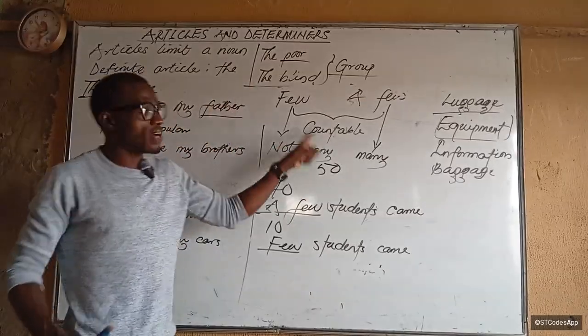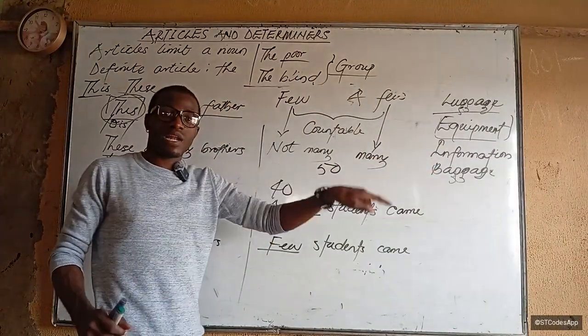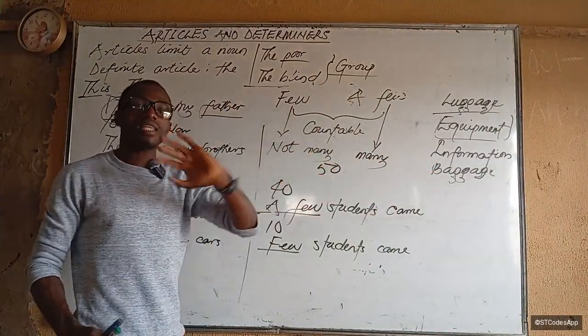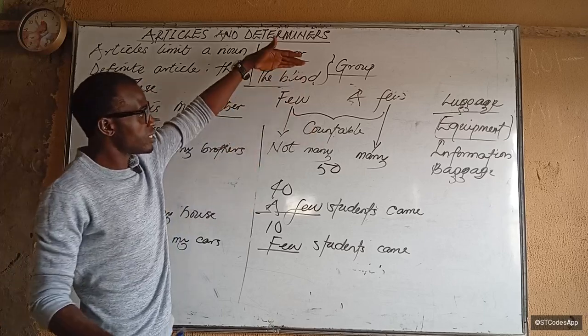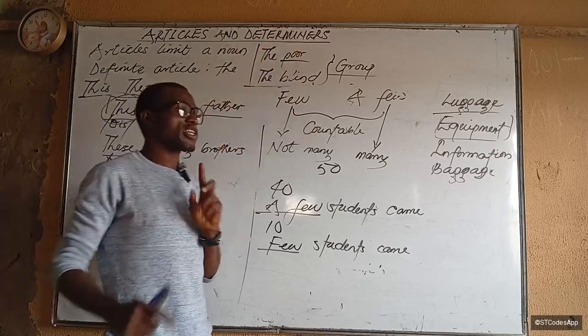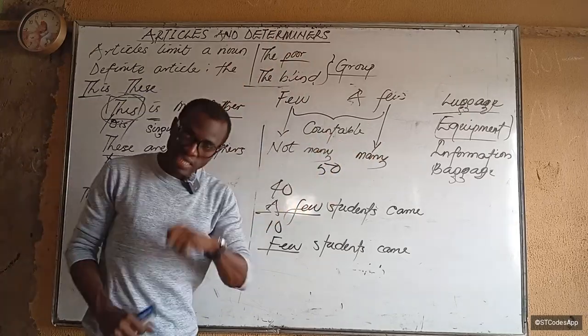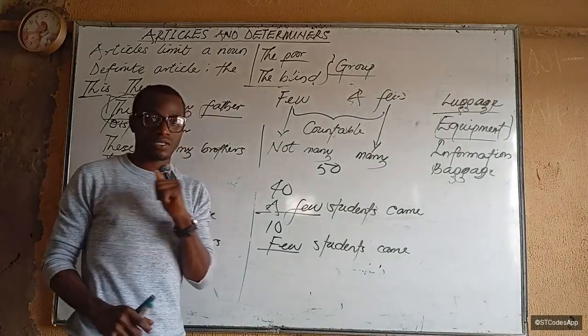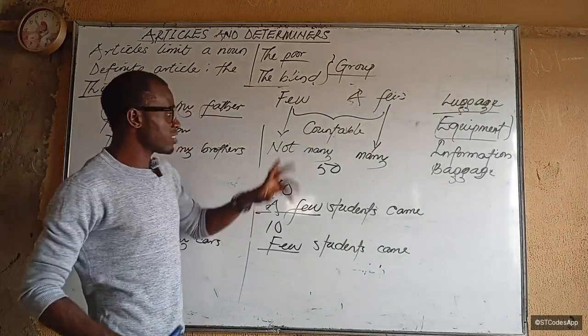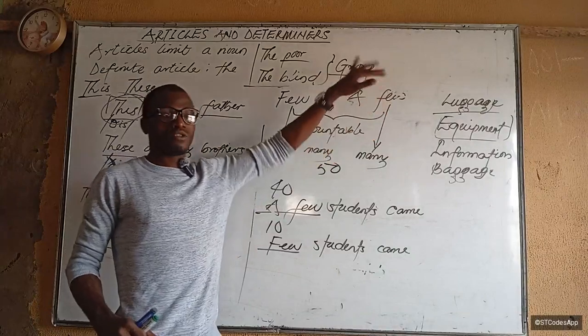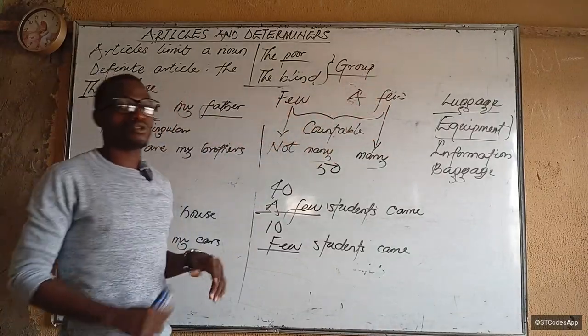Is it a countable noun or a non-countable noun that is coming after it? If it's a countable noun, then you ask yourself, is it talking about many or not many? If it's many, you will understand. The notion will be clear to you in your exam, in your test. So if it is many, you choose a few. If it is not many, you choose few.